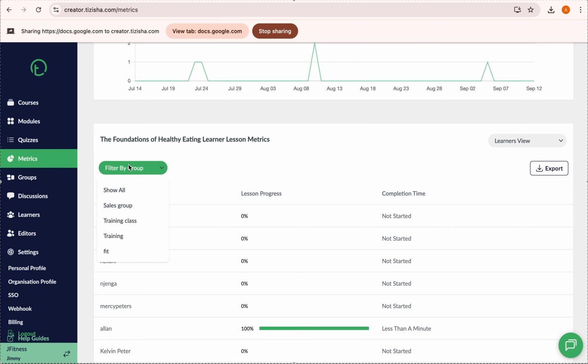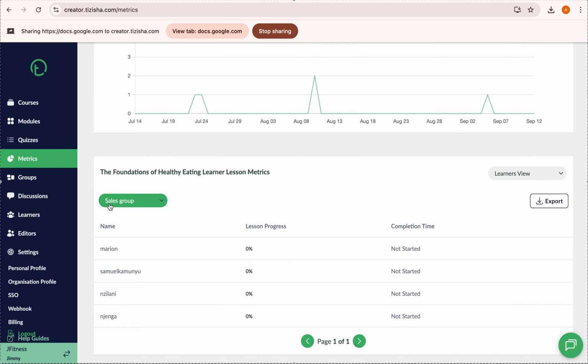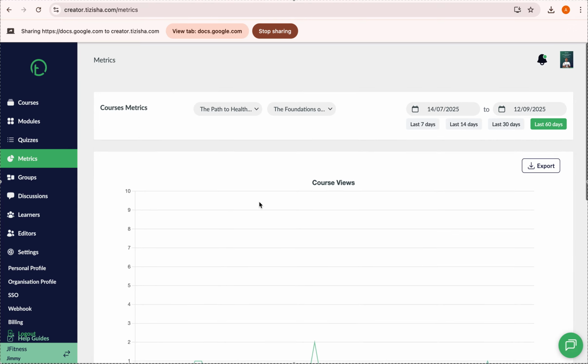Of course, if you had grouped people, you can filter by the groups, but you are seeing data for individuals, not groups, right? So if it's the sales group, it will bring out all the people in that group. So you can see we have 4 people in the sales group. So you're able to track for individuals, right? Yeah. Okay. So let's go back to show all.